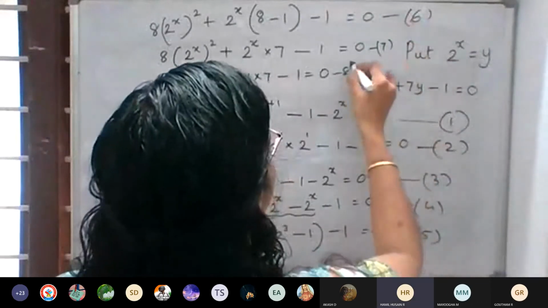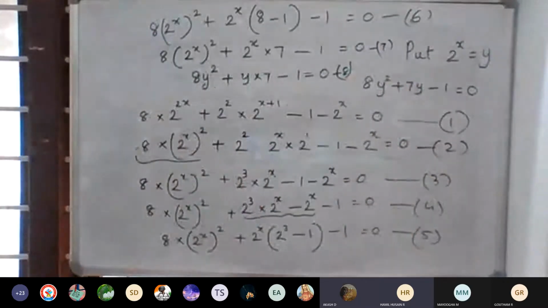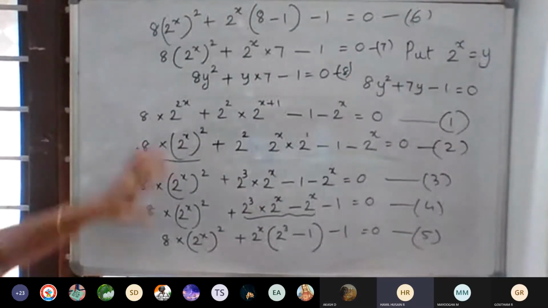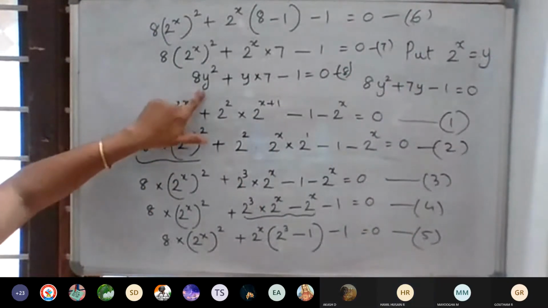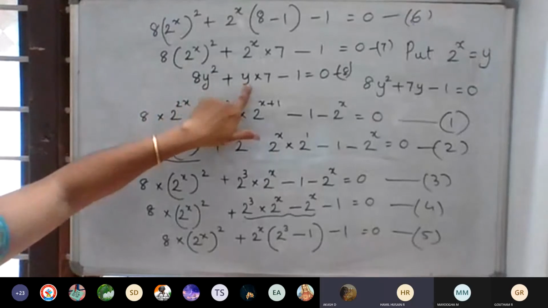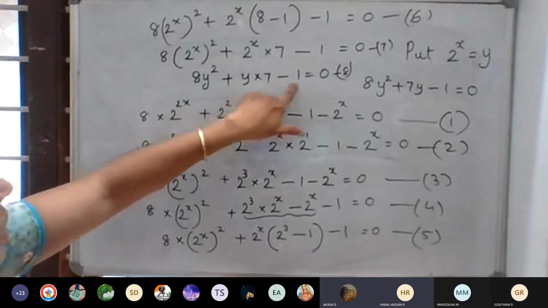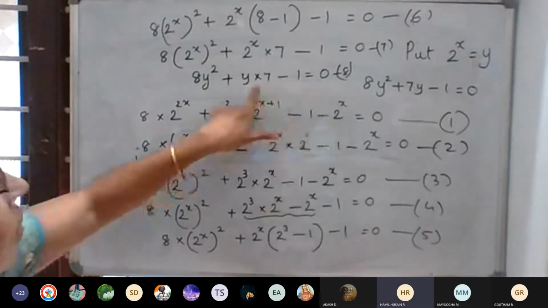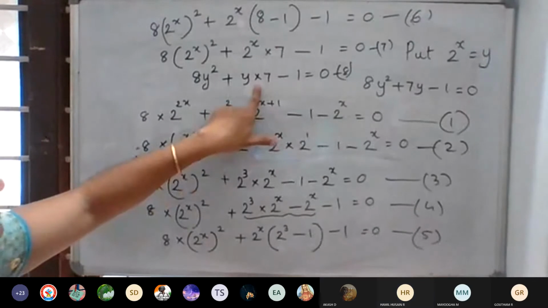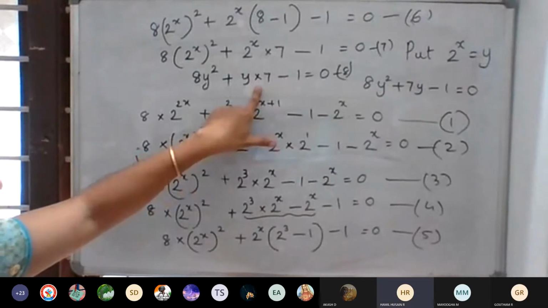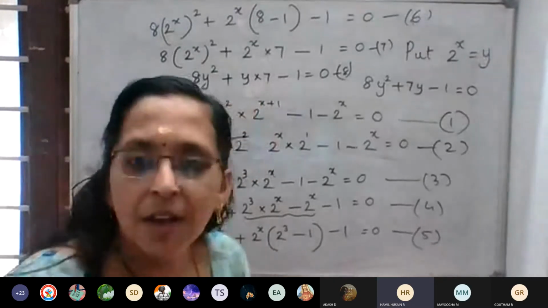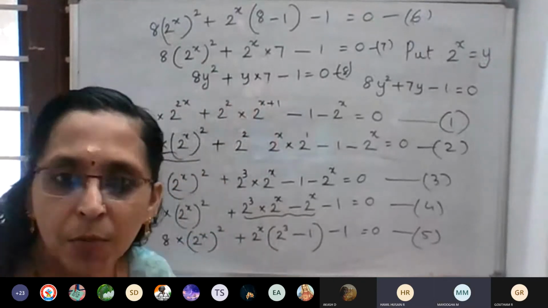Then 8y square plus y into 7 minus 1. We can't write 7 minus 1 is equal to 6, y into 6, because of the BODMAS rule.